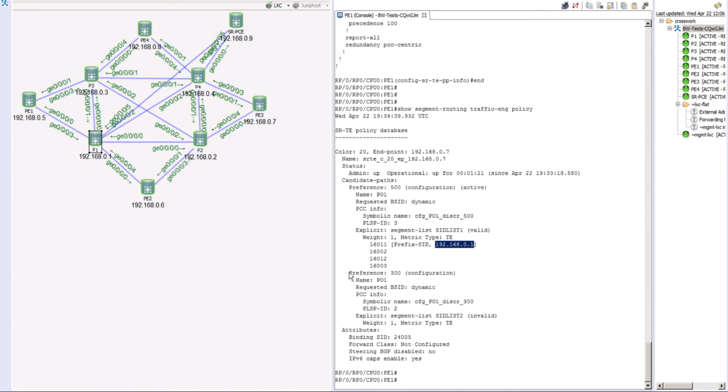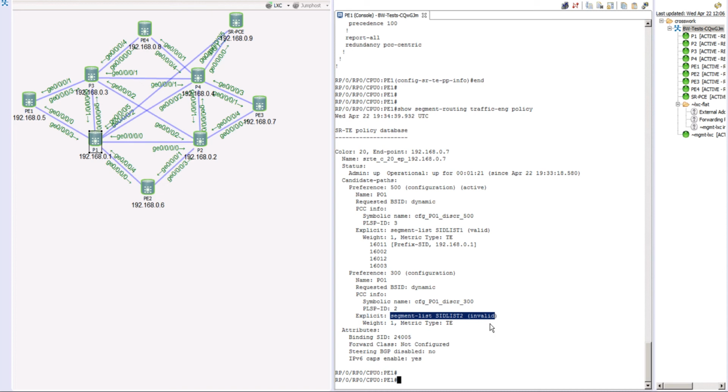Now in here we do see a preference 300 right now. The requested one is also dynamic, but if you take a look here, it says it is invalid. At a given point of time, there can be only one path which will be active. That's why the second path simply says invalid over here.